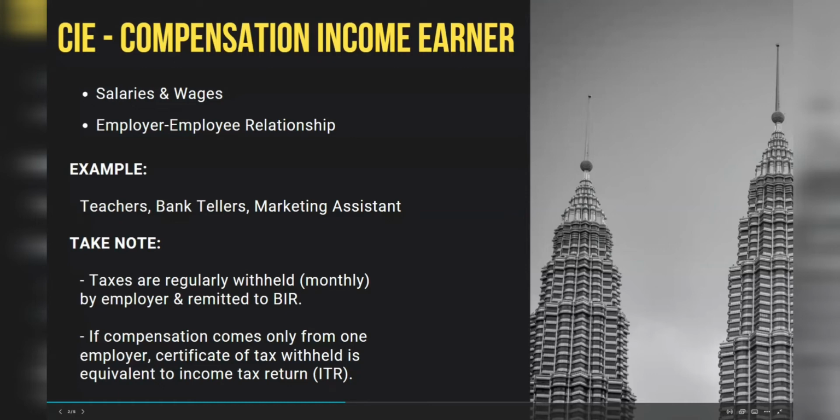Taxes are regularly withheld every month by the employer and remitted to the BIR, meaning their taxes are automatically deducted from their salaries by their employer. If compensation comes only from one employer, the certificate of tax withheld is equivalent to the tax return.